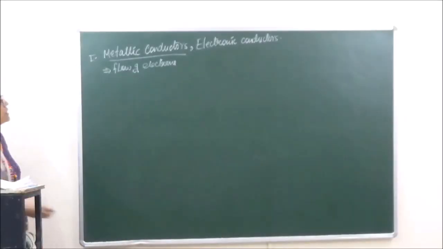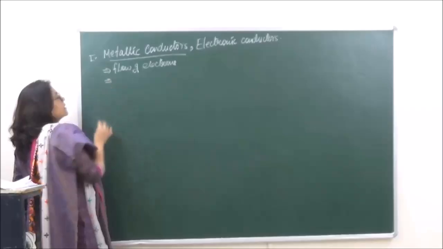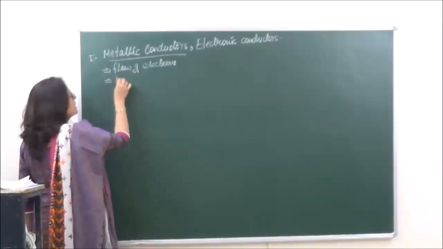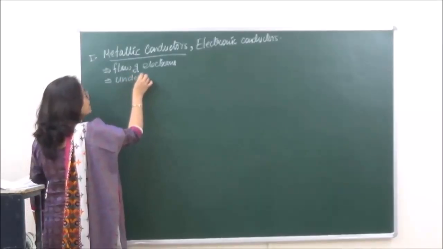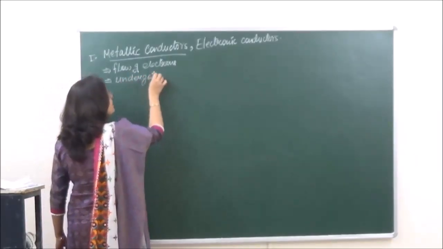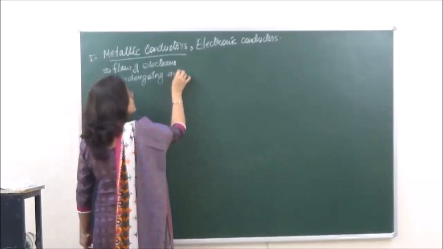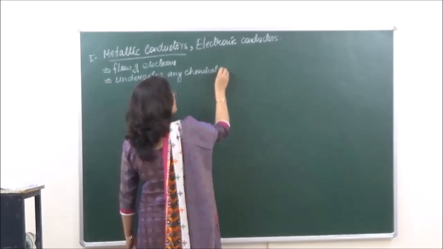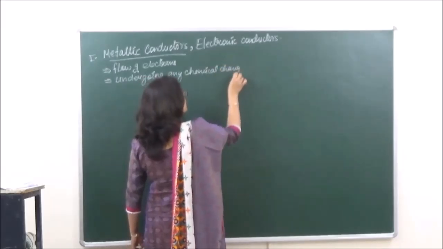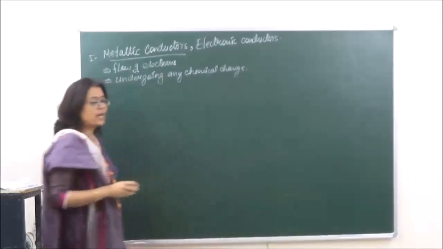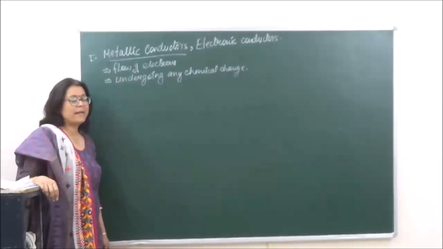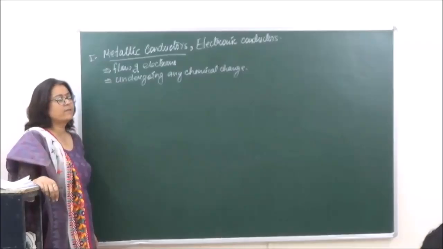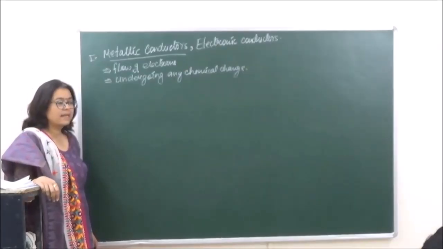In this type of conductor, the substances or metals conduct electricity without undergoing any chemical change. Which means that if we try to flow electricity through a metal, then what will happen? Electrons will get dislocated, they will start moving, they will start conducting electricity.